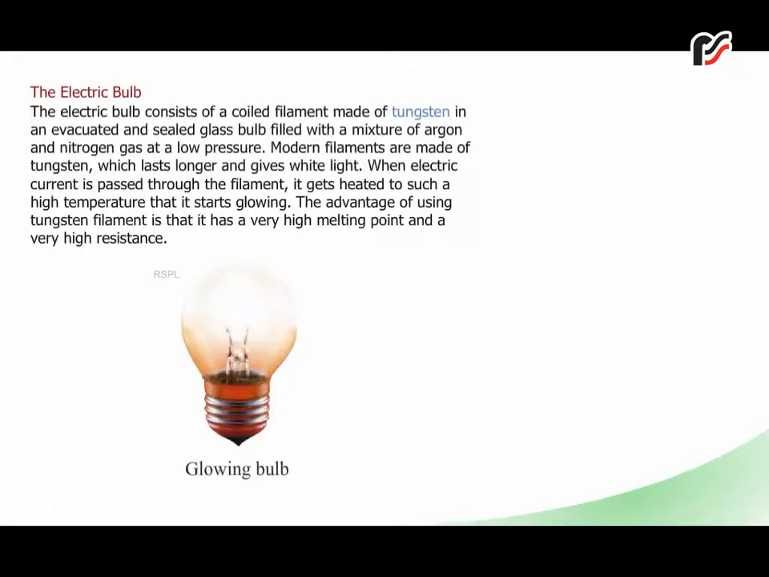The electric bulb. The electric bulb consists of a coil filament made of tungsten in an evacuated and sealed glass bulb filled with a mixture of argon and nitrogen gas at a low pressure. Modern filaments are made of tungsten, which last longer and give white light. When electric current is passed through the filament, it gets heated to such a high temperature that it starts glowing. The advantage of using tungsten filament is that it has a very high melting point and a very high resistance.